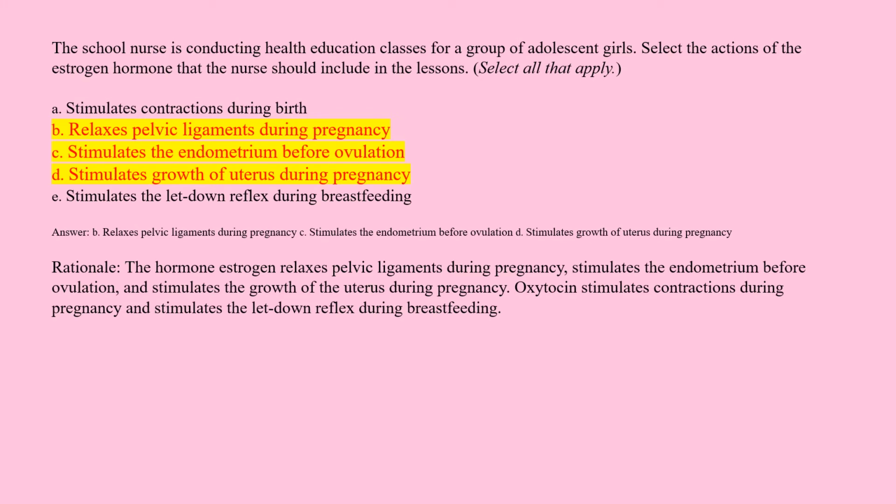Answer: B. Relaxes pelvic ligaments during pregnancy. C. Stimulates the endometrium before ovulation. D. Stimulates growth of uterus during pregnancy. Rationale: The hormone estrogen relaxes pelvic ligaments during pregnancy, stimulates the endometrium before ovulation, and stimulates the growth of the uterus during pregnancy. Oxytocin stimulates contractions during pregnancy and stimulates the letdown reflex during breastfeeding.